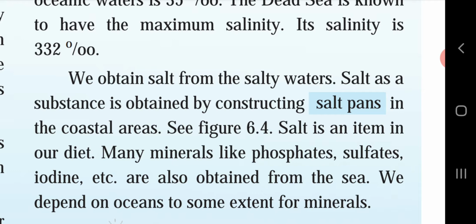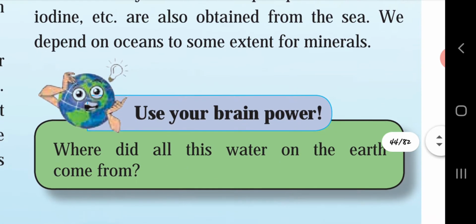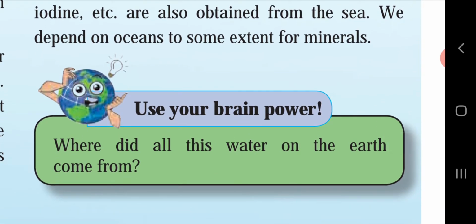See figure 6.4. Salt is an item in our diet. Many minerals like phosphates, sulfates, iodine, etc. are also obtained from the sea. We depend on the ocean to some extent for minerals. Below, on page number 33, we will be able to see the salt pans. Before we see the picture, let us use our brain power.